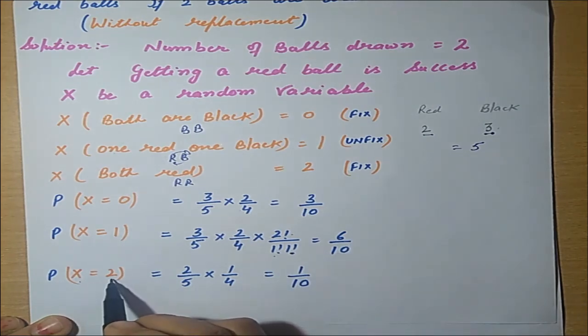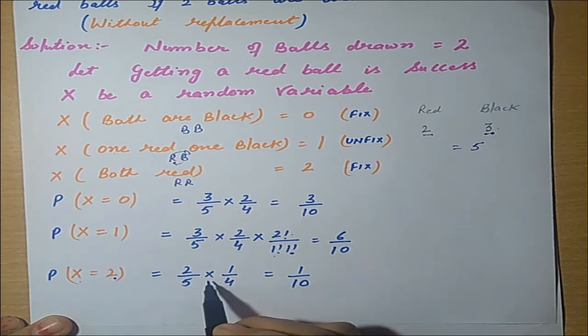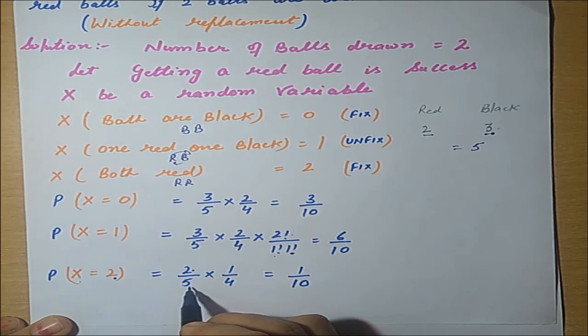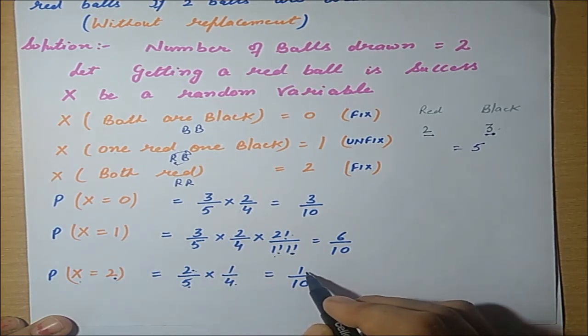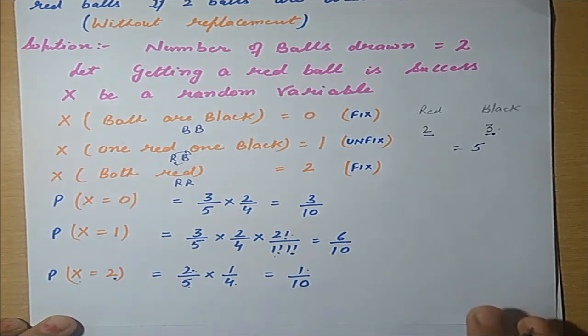Same when we consider 2 red balls, then again the fixed case. How many total red balls are there? 2. How many total balls are there? 5. So it will be 2 upon 5 into 1 upon 4. When we solve it, it will be 1 upon 10.